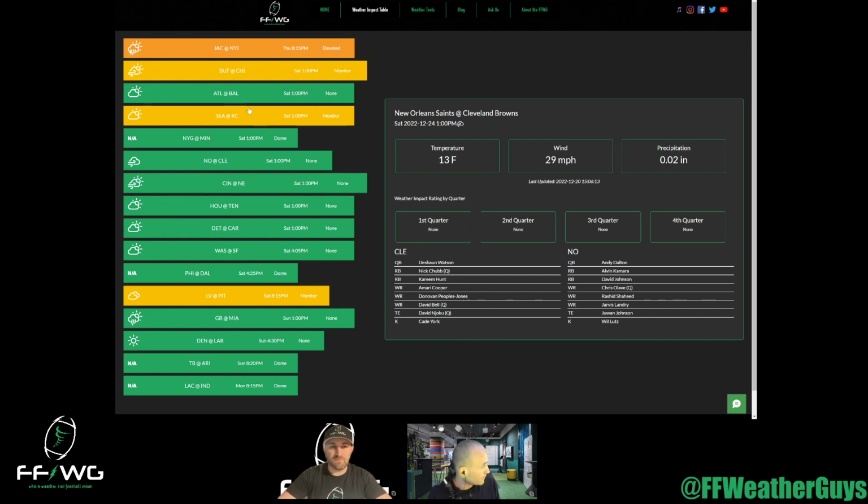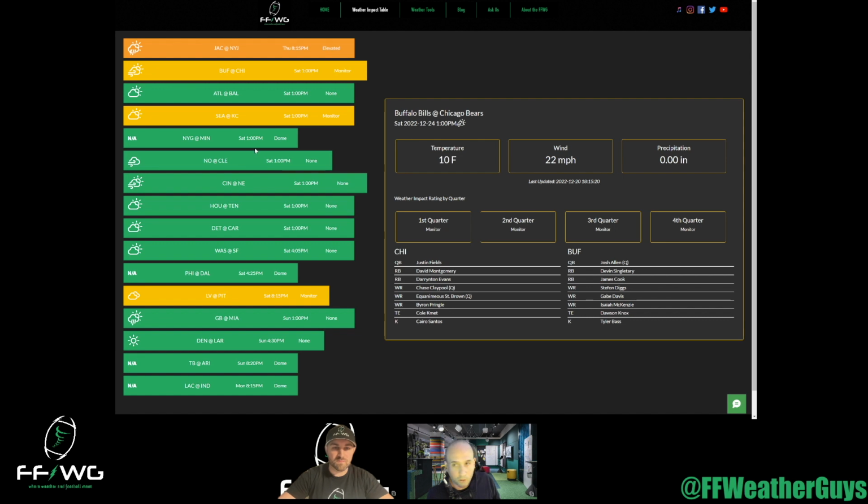The other game that is of mention, that there will be some impacts here as well, is the Buffalo Bills at Chicago Bears, 1 p.m. Saturday kickoff game. That's another game where we're going to see temperatures hover near 10 degrees Fahrenheit with winds over 20 miles per hour. Another wind event game.